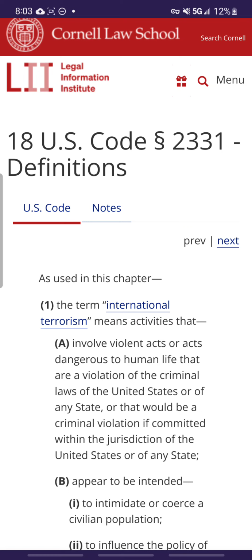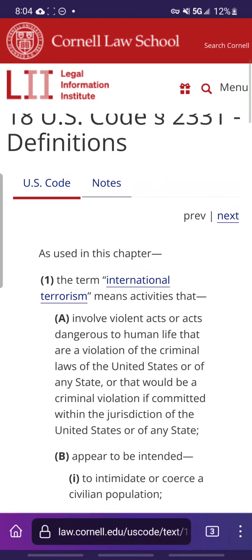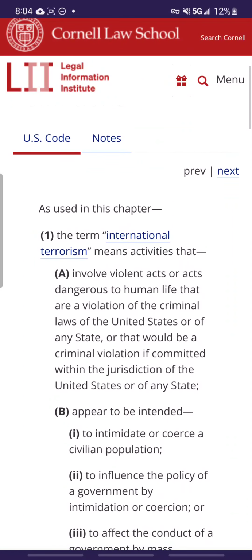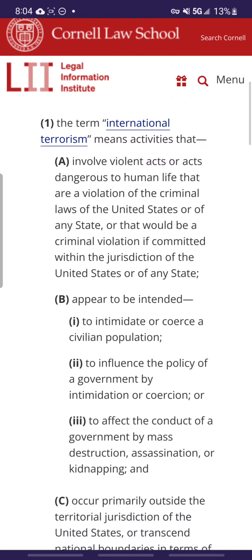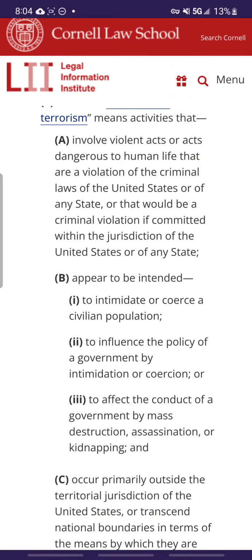18 U.S. Code subsection 2331, definitions. As used in this chapter, the term international terrorism means activities that involve violent acts or acts dangerous to human life that are a violation of the criminal laws of the United States or of any state, or that would be a criminal violation if committed within the jurisdiction of the United States or of any state, and appear to be intended, this is where it is, to intimidate or coerce a civilian population.